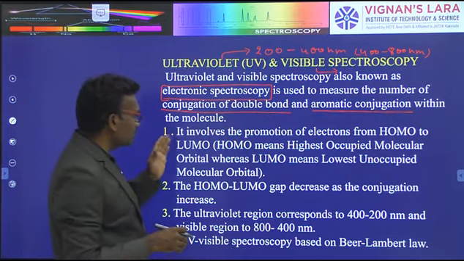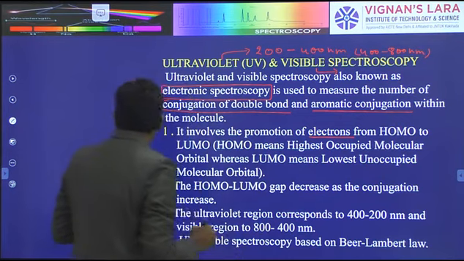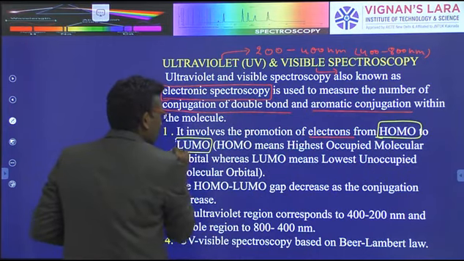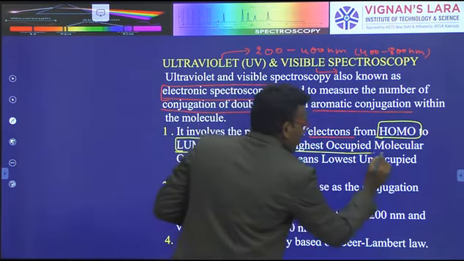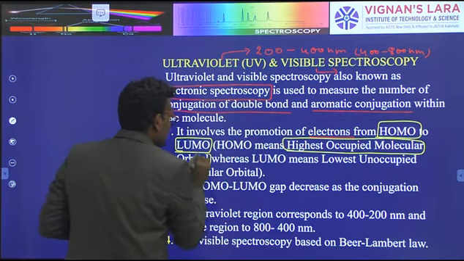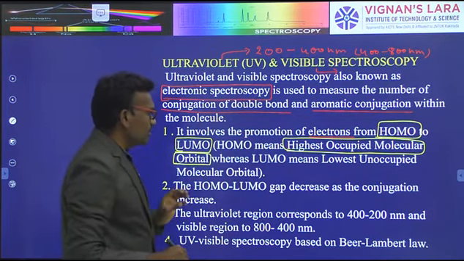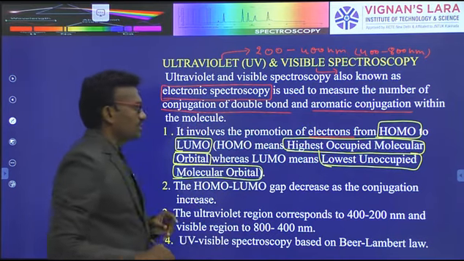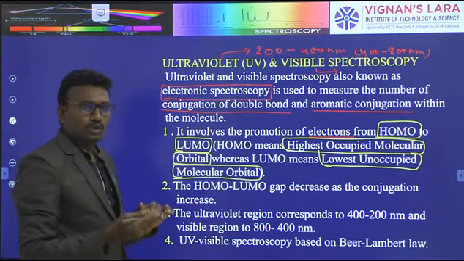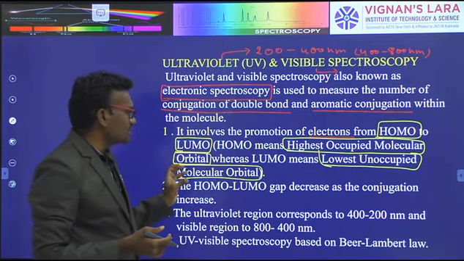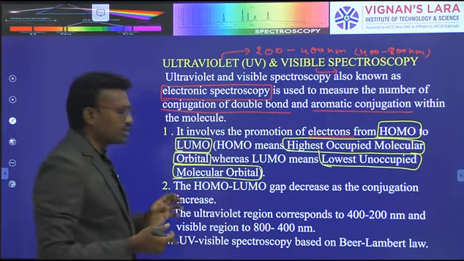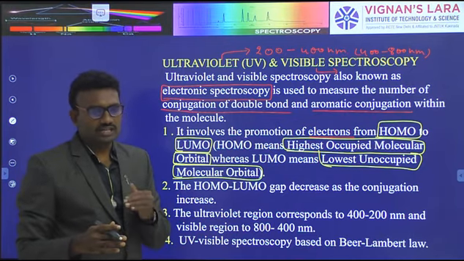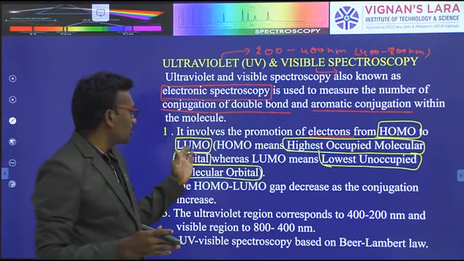This process involves the promotion of electrons from HOMO to LUMO, where HOMO means highest occupied molecular orbital and LUMO means lowest unoccupied molecular orbital. The HOMO contains electrons, which transfer from HOMO to LUMO.